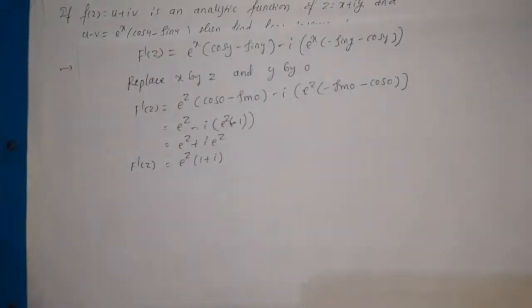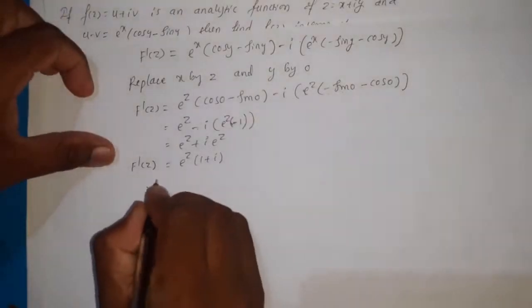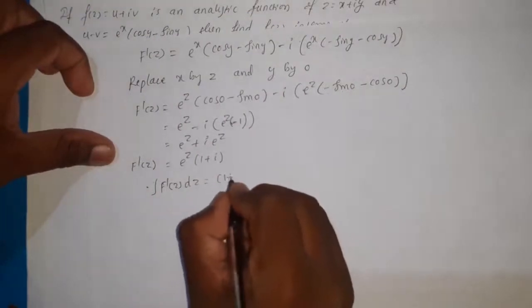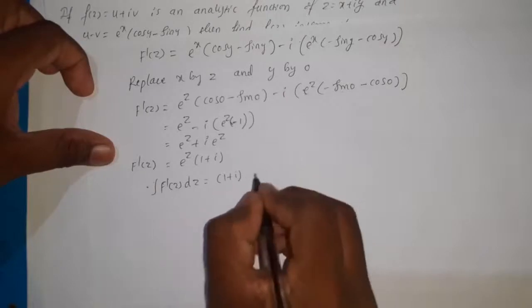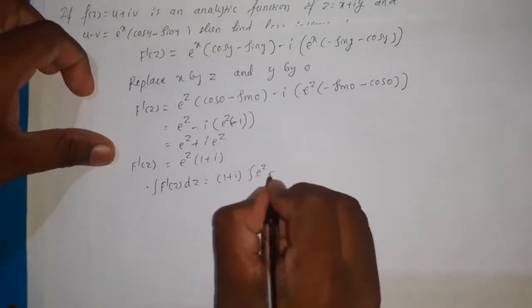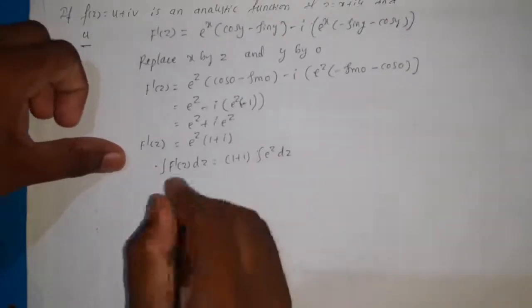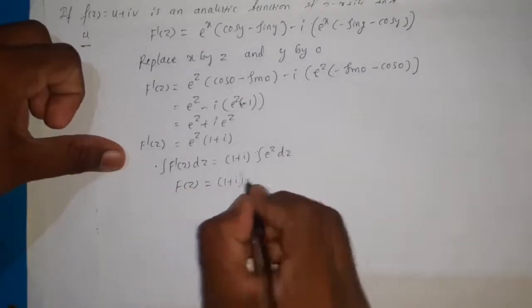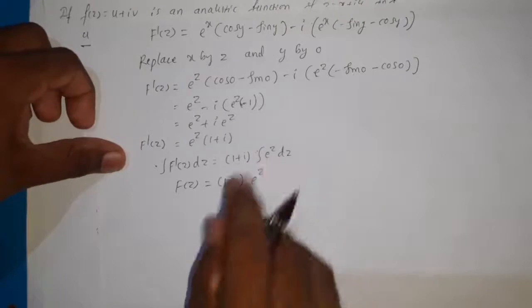So now we got f dash of z in terms of z, and now integrate the function with respect to z. So integration of capital F dash of z dz equals 1 plus I, a constant, taken outside, then integration of e power z dz. This becomes f of z and 1 plus I as it is. This is e power z.